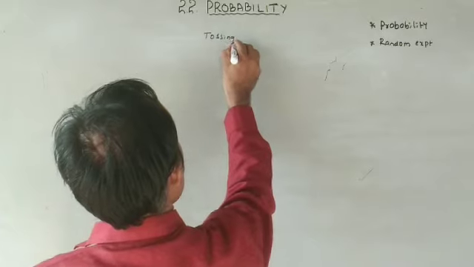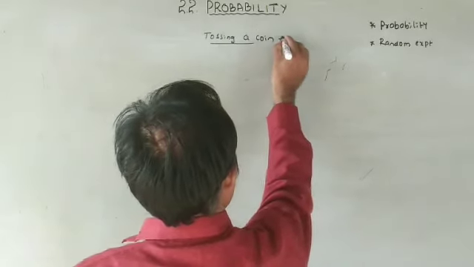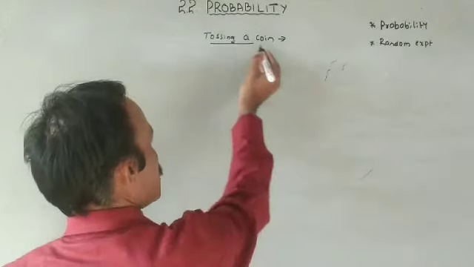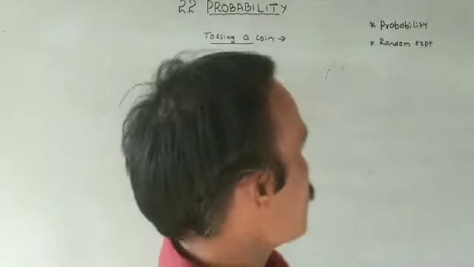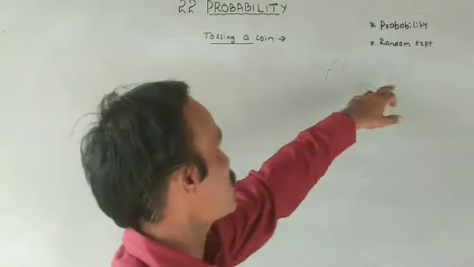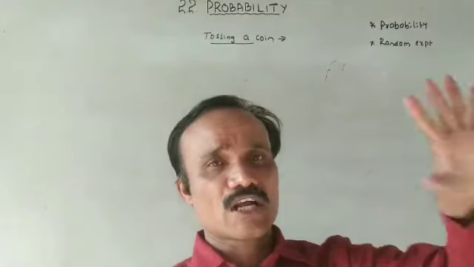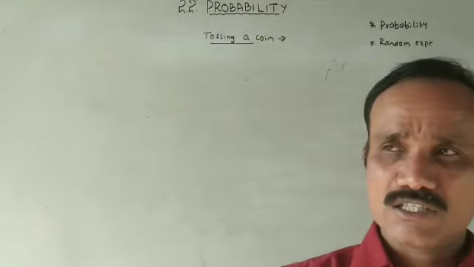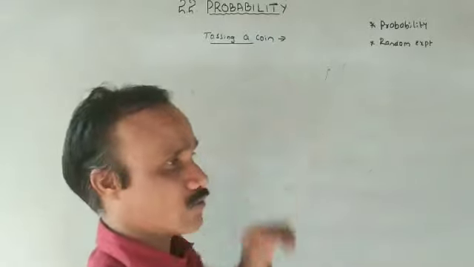Tossing a coin is an experiment now. I'm not going to say random experiment yet. Tossing a coin is an experiment, and if this experiment satisfies two conditions, then you can say that. So tossing a coin is an example for a random experiment. What are the conditions now? The first condition is it has more than one possible outcome.